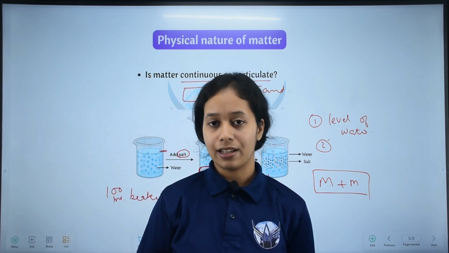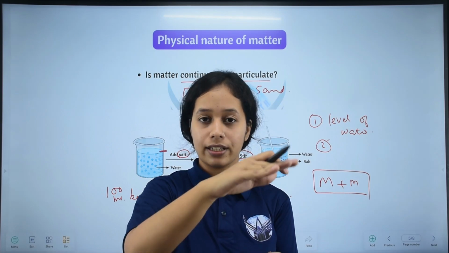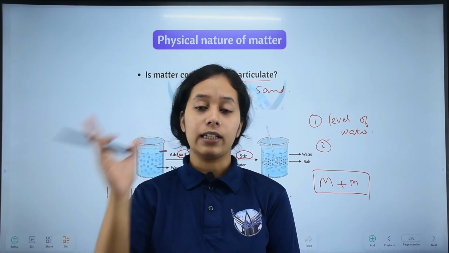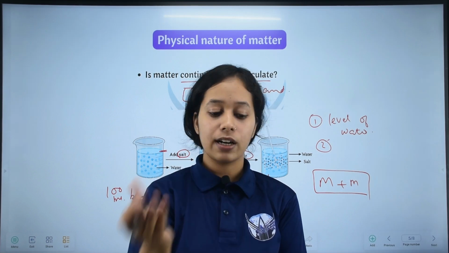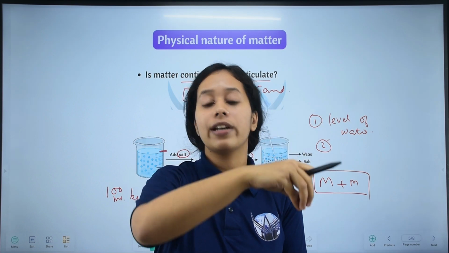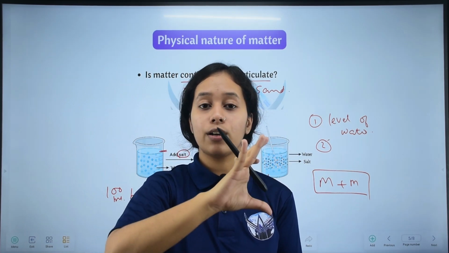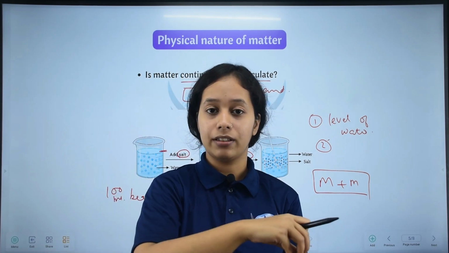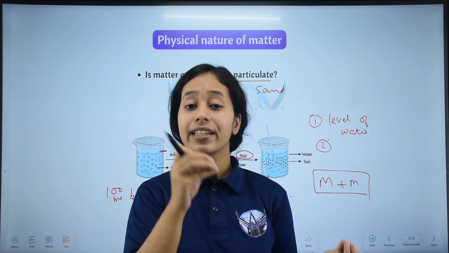Let us take another example. Suppose you have 2-3 books in your hand, and I bring two more books and give them to you. The height of the books will increase, right? If you have 2-3 books and I add two more, the height of the stack increases. Yes, I am adding matter in matter, 2 more books to the 2-3 books. So we can see a change.